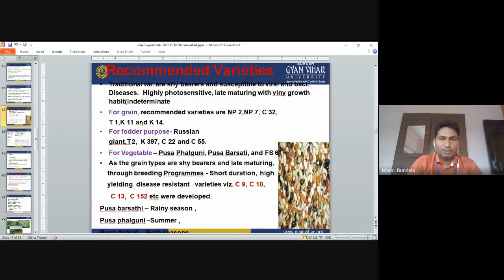For vegetable purpose, Pusa Falguni, Pusa Barsati and FS6. So these are used for the vegetable purpose.